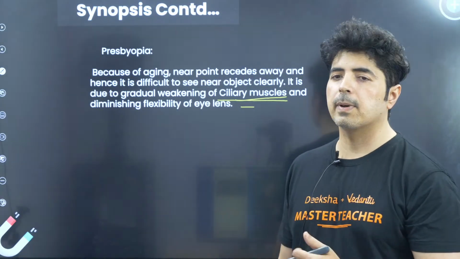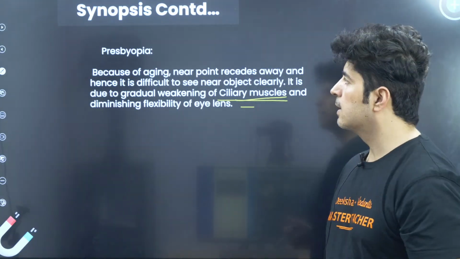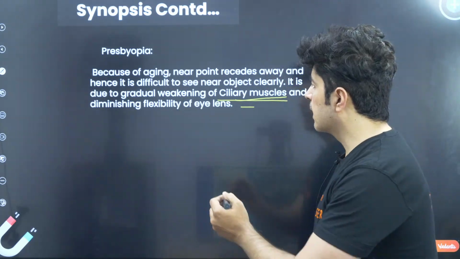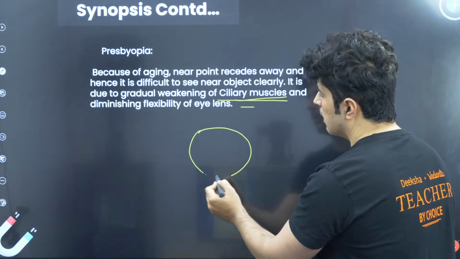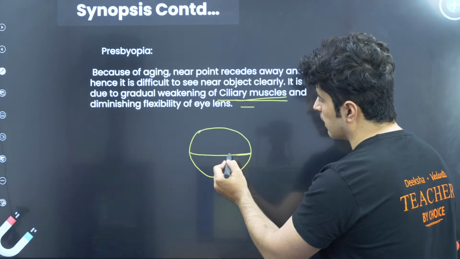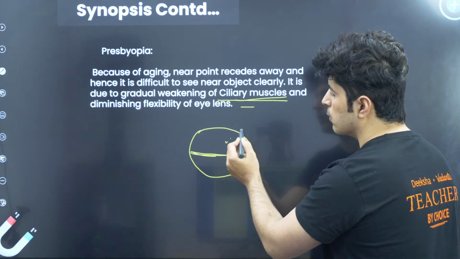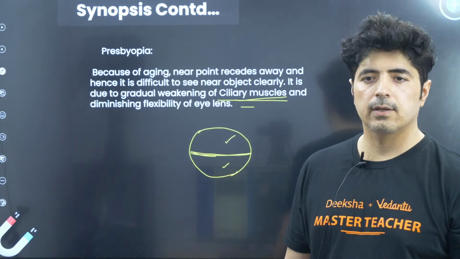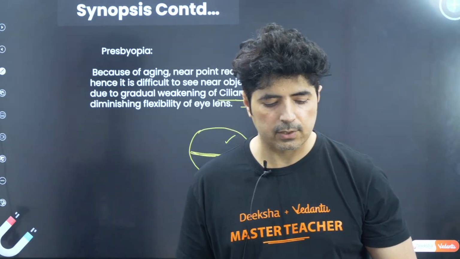vision. It is corrected by bifocal lens. Okay, guys, so what is a bifocal lens? It is a lens where two lenses are joined together. The upper one is used to see far off objects, the lower one is used to see near objects. Okay, so this is how it works over here.